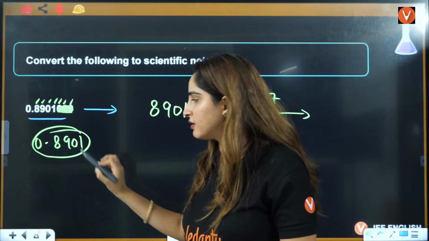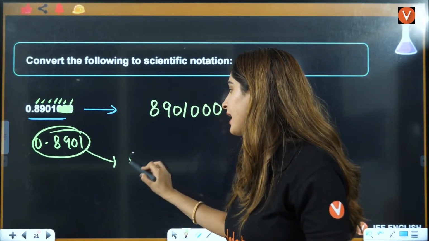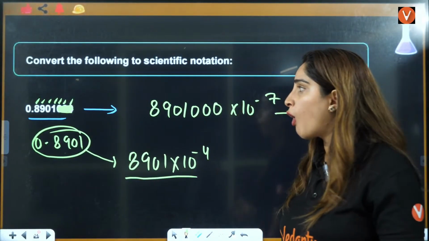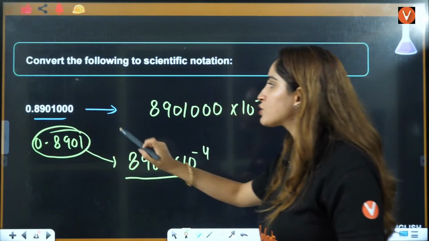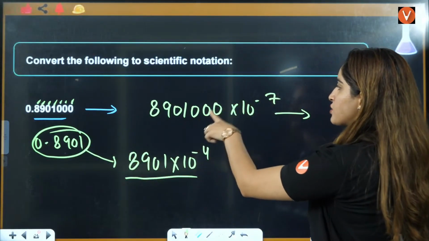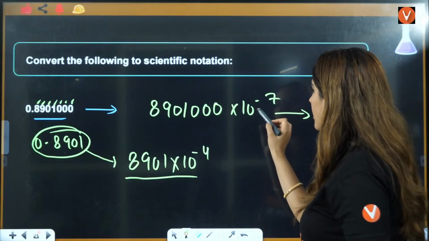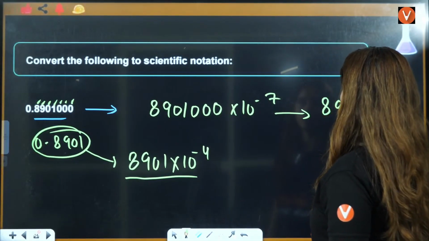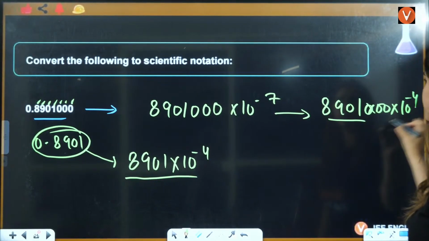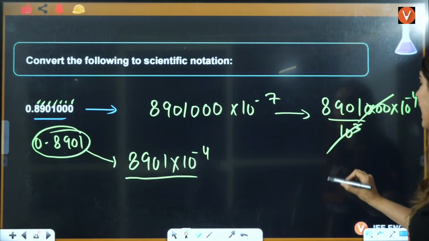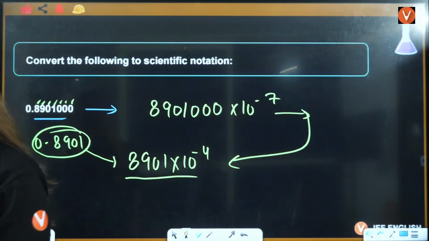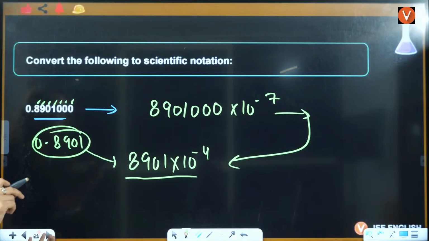This will be 0.8901. You can just directly write 8901 multiplied by 10 raised to power minus 4, right? Or if you're considering these zeros, then you also have to consider 1, 2, 3, 4, 5, 6, 7, 8, 9, 0, 1, 0, 0, 0, 10 raised to power minus this. And if you convert this, if you multiply this 0, 0, 0, and this will be 10 raised to power minus 4, this will be 10 raised to power 3, this will cancel and you will get the same answer here. Understood? Yes, everybody? Okay.